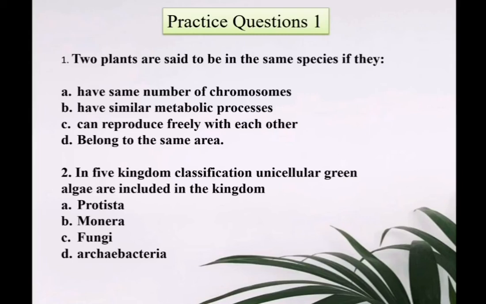First question. Two plants are said to be in the same species if they have the same number of chromosomes, have similar metabolic processes, can reproduce freely with each other or belong to the same area. Second, in five kingdom classification, unicellular green algae are included in the kingdom Protista, Monera, fungi or Archaebacteria.